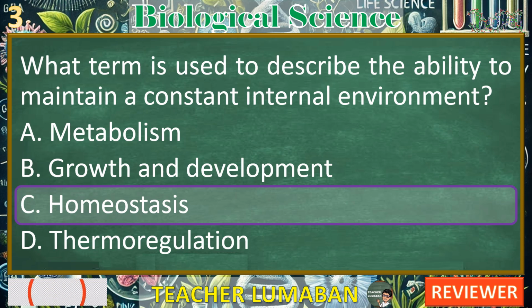A. Metabolism. This refers to all the chemical reactions that occur within a living organism to maintain life, such as breaking down nutrients for energy. While metabolism is essential for maintaining internal conditions, it does not specifically refer to maintaining a constant internal environment.